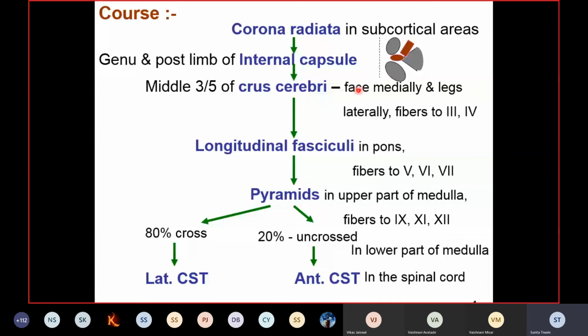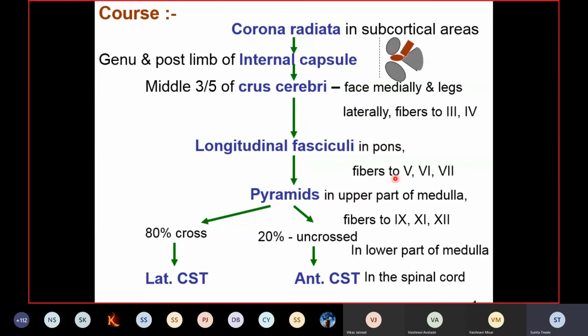Now at this level also, a few of the corticobulbar fibers will be ending on the motor nuclei of the third and the fourth cranial nerve. Then in the pons, they will be scattered by the pontine nuclei, and there will be formation of the longitudinal fasciculi. Again, corticobulbar fibers will be ending on this, that is the 5th, 6th, 7th, 8th cranial nerve.